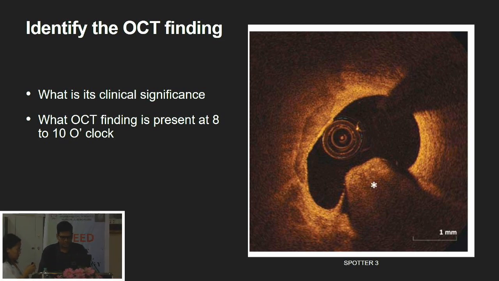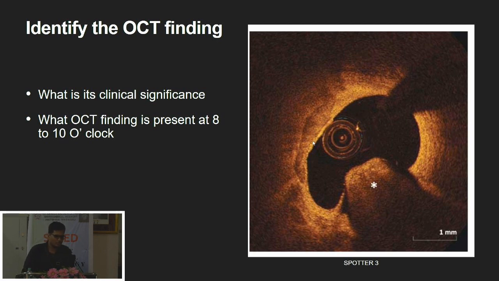So this is the calcium you can see from 8 to 10 o'clock. It is a superficial calcium which is near the intima. If it is adventitial, then OCT is not good because the penetration is less. IVUS is a better diagnostic modality for adventitial calcium.